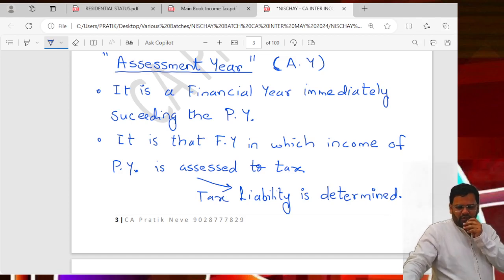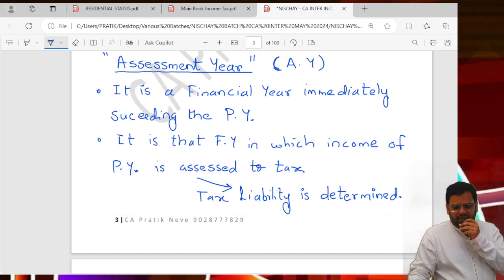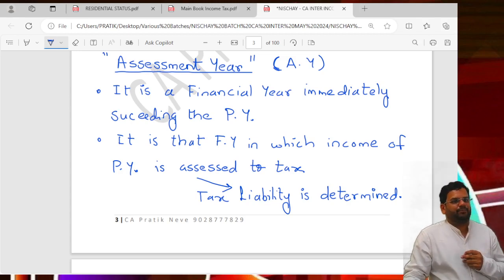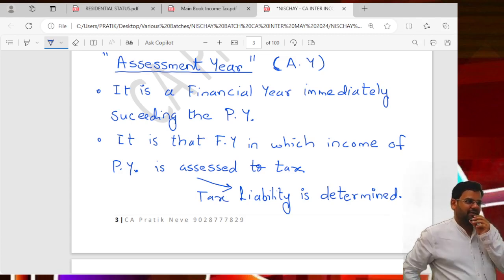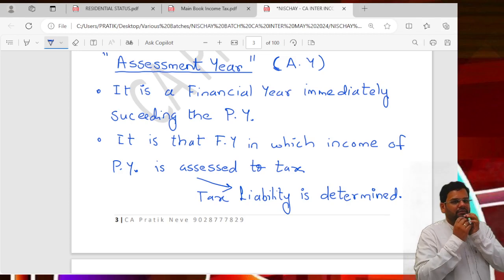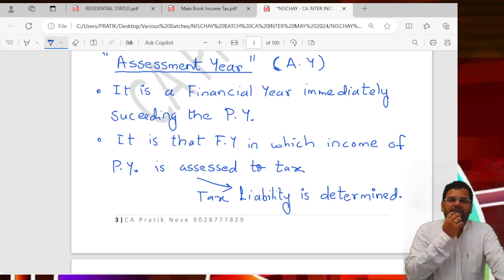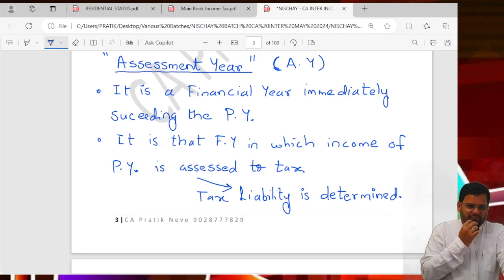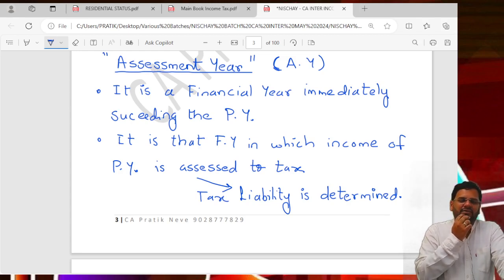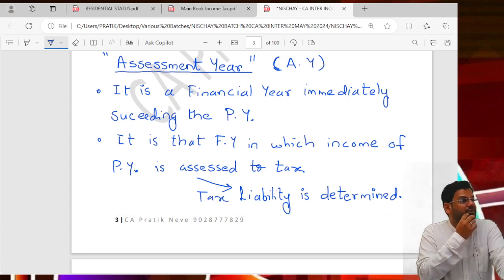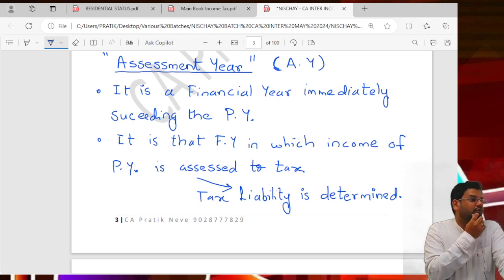So assessment year is the financial year immediately succeeding the PY. It is that FY in which the income of the PY is assessed to tax. Many people feel that in the AY tax is paid. Maybe partially correct, but AY is not the year in which tax is to be paid. It is the year in which tax is to be assessed. So you will get confused about when it is paid.